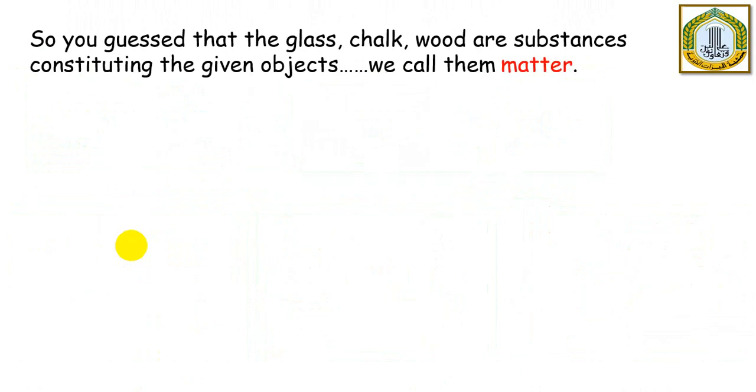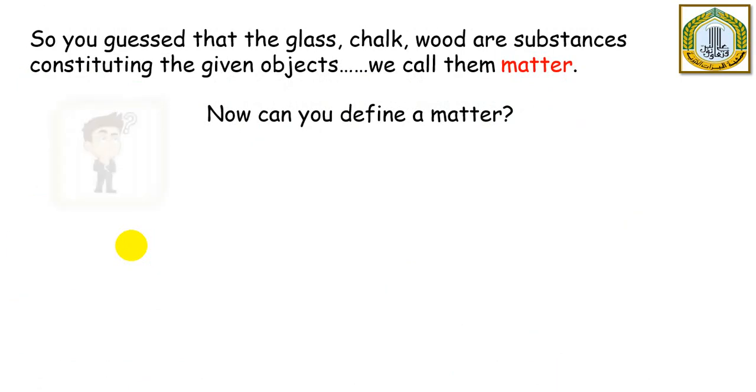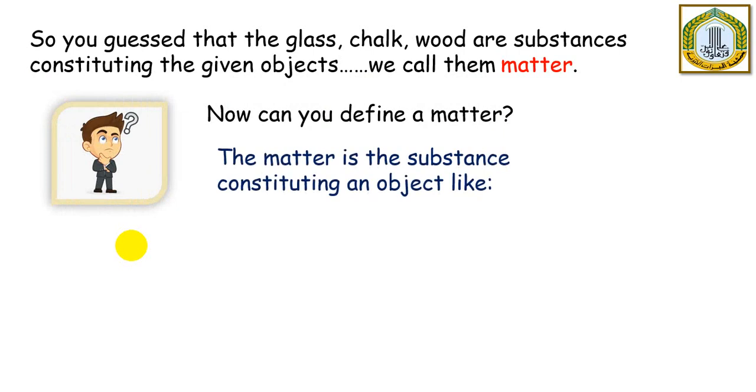So we had glass, chalk, and wood, which are substances that constitute a given object, and we call them matter. Now, can you define what is matter? Let me see. So the matter is the substance constituting an object. Constituting means that it makes the object, or the object is made up of this substance.